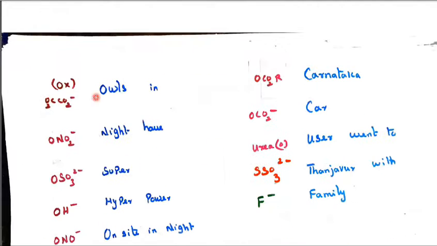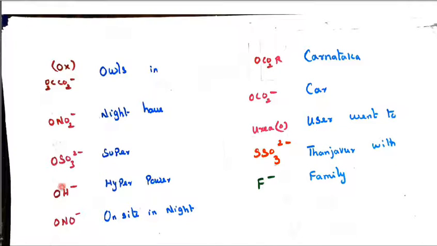The next mnemonic is for oxalato, that is OX, nitrate NO3, that is ONO2 minus, and sulfate SO4, OSO3 2 minus, hydroxido OH minus, and ONO nitrito KO. So: owls in night have super hyper power on site in night, because it is called nitrito. So I have written night.